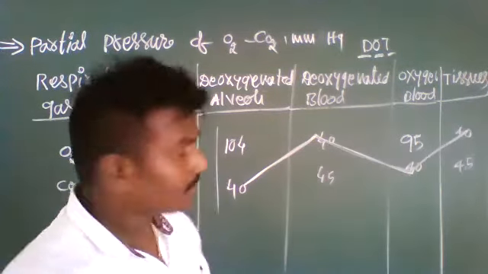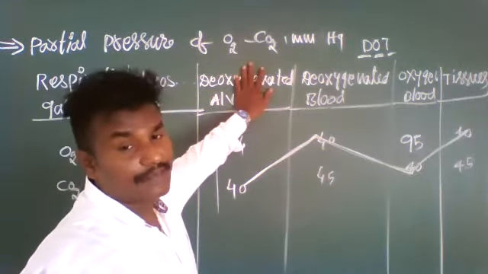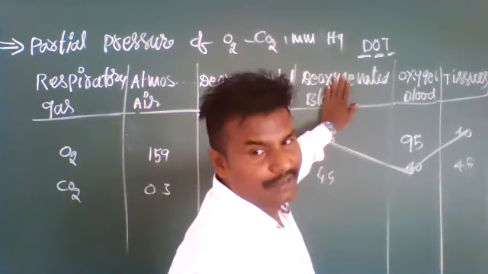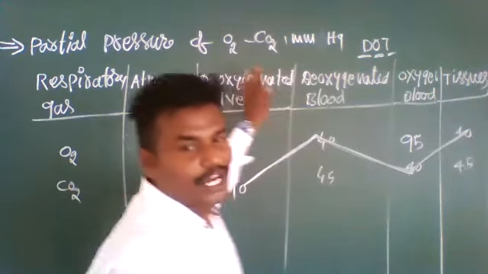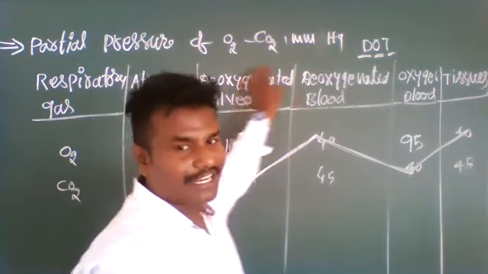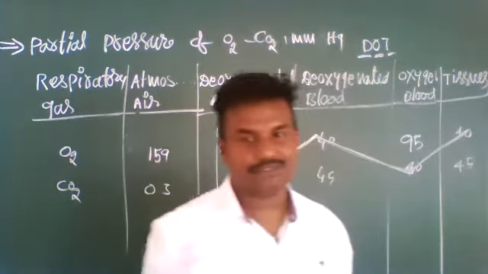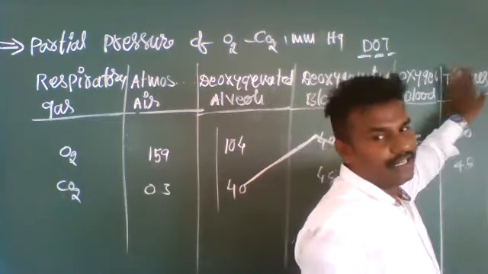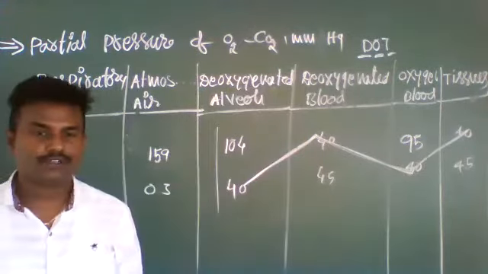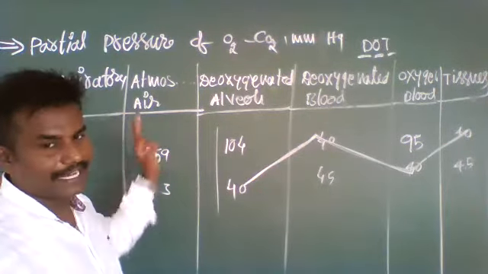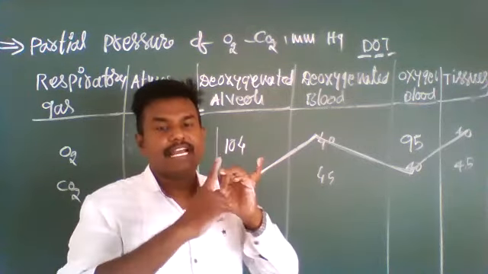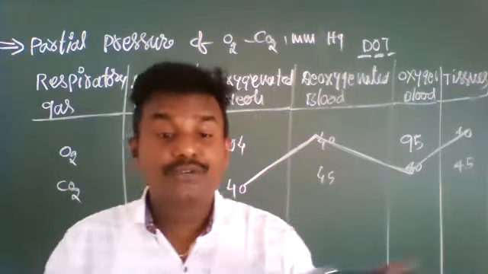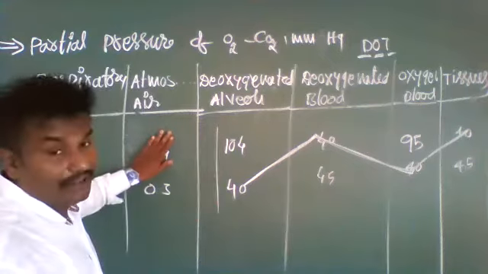Okay, that's all. Atmospheric air, deoxygenated blood, alveoli, deoxygenated blood in the tissues. So just the deoxygenated blood you remember. Oxygenated blood, easy to remember. Atmospheric air, alveoli, deoxygenated blood, oxygenated blood, tissues. Like that we have to remember. Totally respiratory gas: atmospheric air, alveoli, deoxygenated blood, oxygenated blood, tissues. 6 counts. So there is no secret to remember anything. This I have already given, you have to write in the textbook.